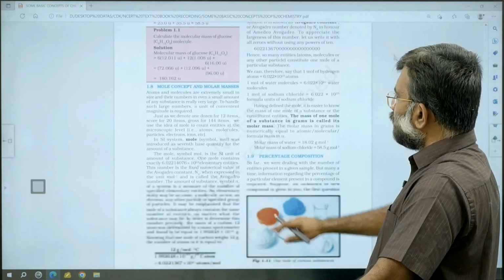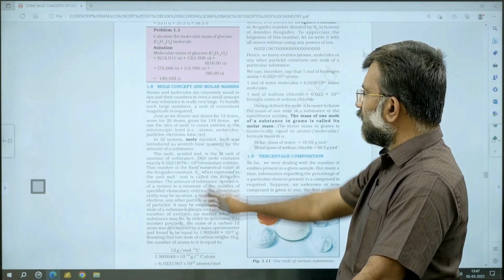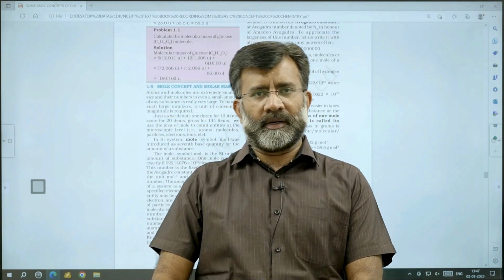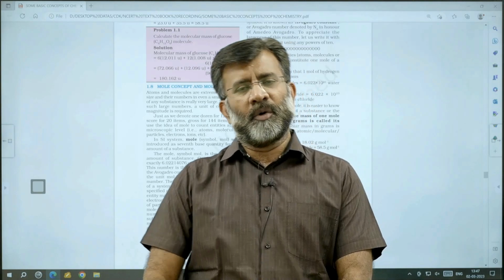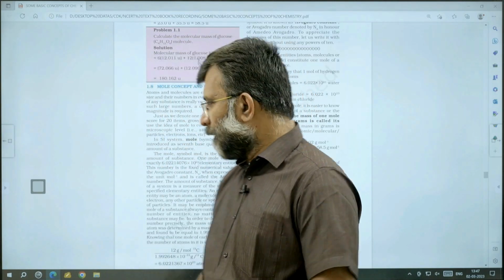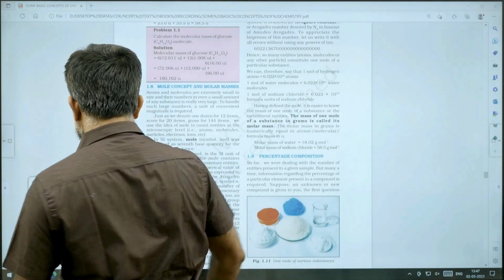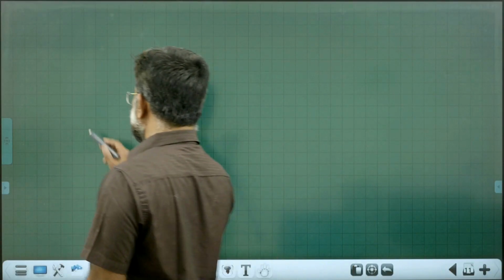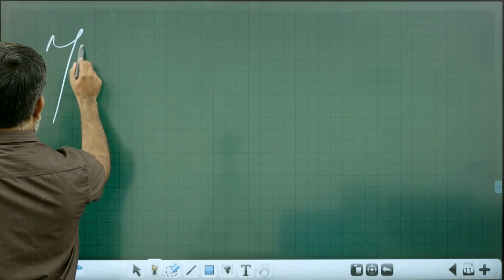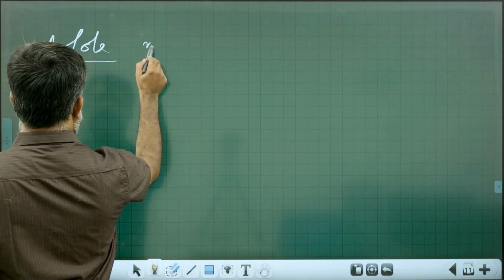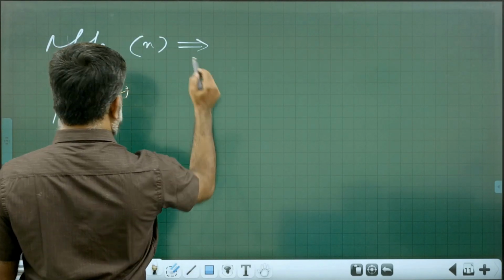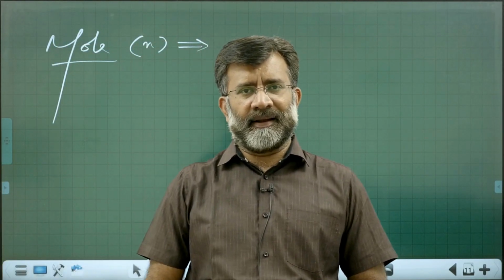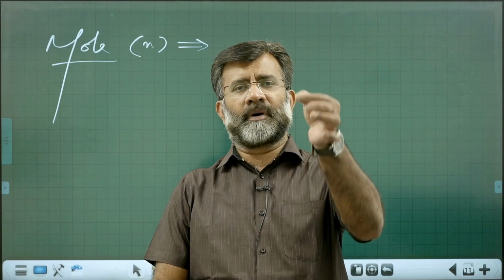Then a very, very important area from the chapter: mole concept, and calculations related to the mole concept. All of you know what is meant by the fundamental unit mole. Mole is designated by n. Mole means any material that contains Avogadro number of entities.